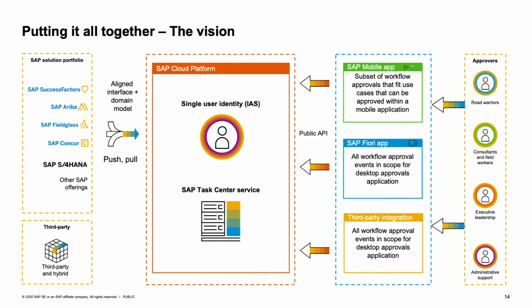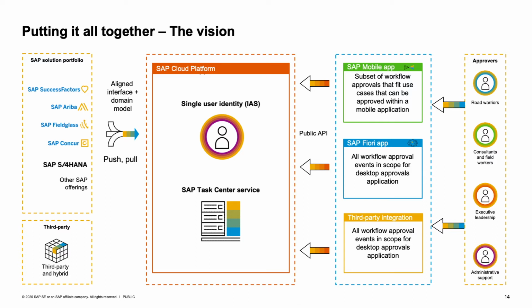Now I'd like to bring your attention to the vision we have for the SAP Task Center. You can see in this diagram the SAP Task Center service running on SAP Cloud Platform together with the SAP Identity and Authentication Service. On the left side, you can see the various SAP solutions like SAP SuccessFactors, Ariba, Fieldglass, Concur, and others.